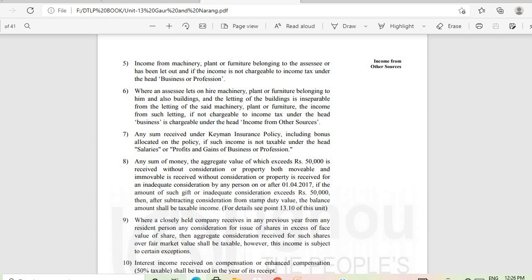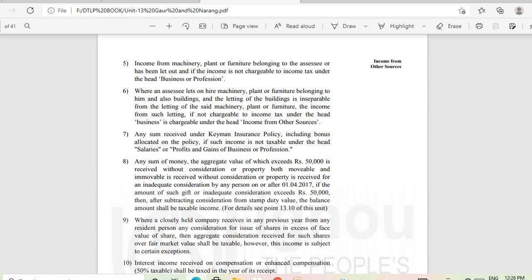then any sum of money the aggregate value of which exceeds rupees 50,000 received without consideration, or property both movable and immovable received without consideration, or property received for an inadequate consideration by any person on or after 1/4/2017, if the amount of such gift or inadequate consideration exceeds rupees 50,000, then after subtracting consideration from stamp duty value, the balance amount shall be taxable income.